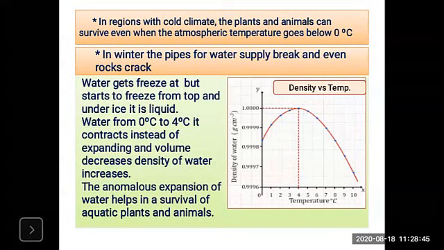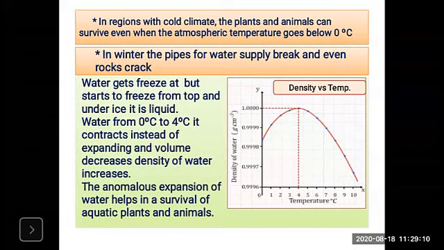The water contracts, its volume decreases and density increases. So when water is heated from 0 degrees centigrade, the density of water increases from 0 to 4 degrees centigrade, and then decreases from 4 to 10 degrees centigrade.